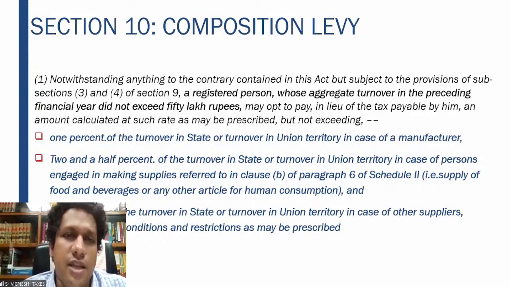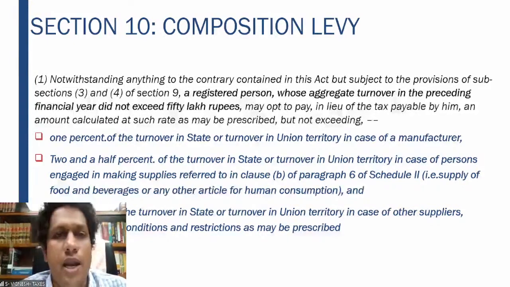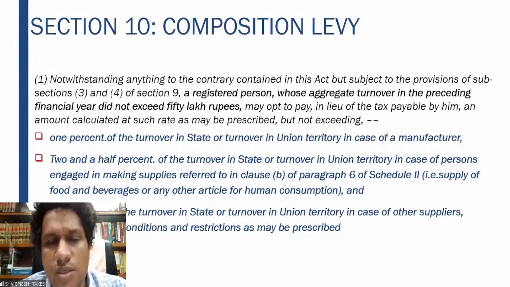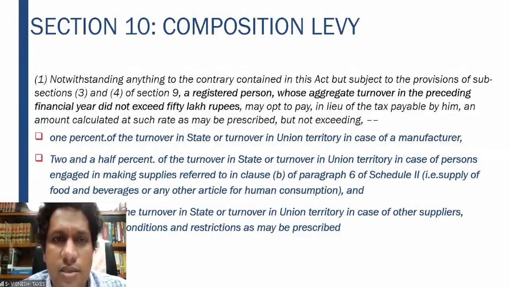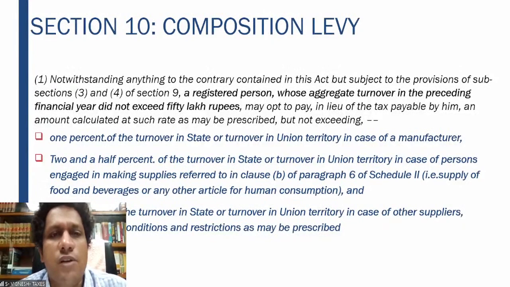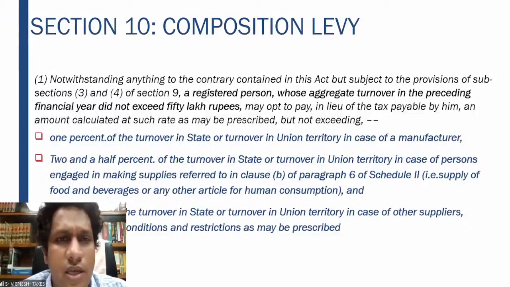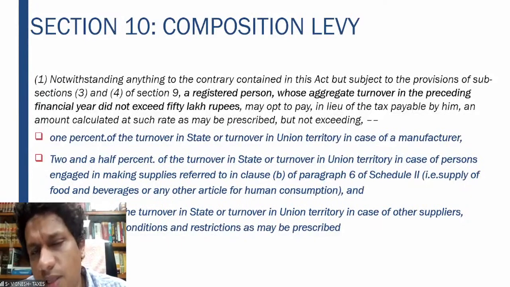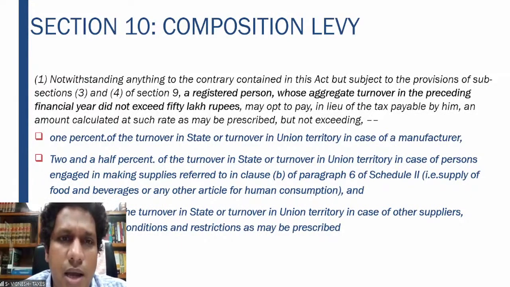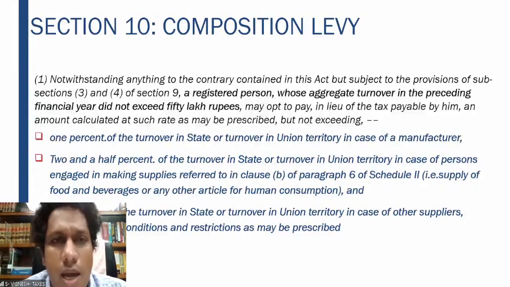First of all, why is there a need for the composition levy? Please bear in mind that not everyone can comply with the provisions of the GST, because though the turnover may be high, the margins are very low. Classic example is your grocery kirana shop. In a kirana shop, the turnover will be huge because every day someone or the other will come and buy in the local neighborhood. The family houses will tie up with you. They'll take the products from you and everything. So therefore, turnover will be high. But are the margins that high? Margins are very less.